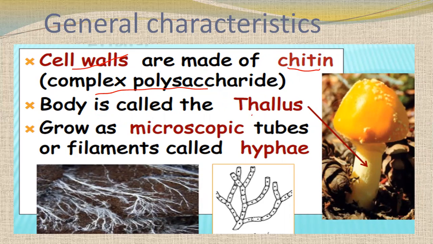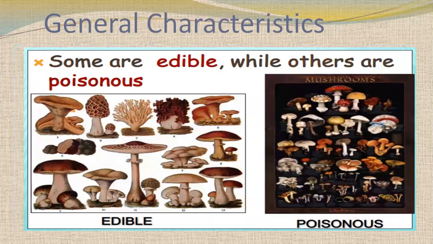Their body is called a thallus, as you can see, that is thick enough and grows as microscopic tubes or filaments. Those are called hyphae. The structure which you see is not singular; it is thousands of millions of these hyphae-like structures that get together and form this thallus-like structure.